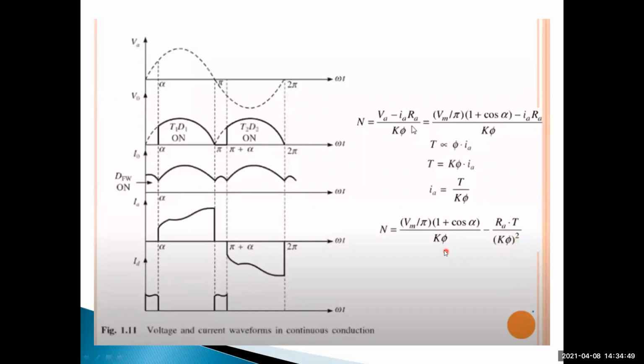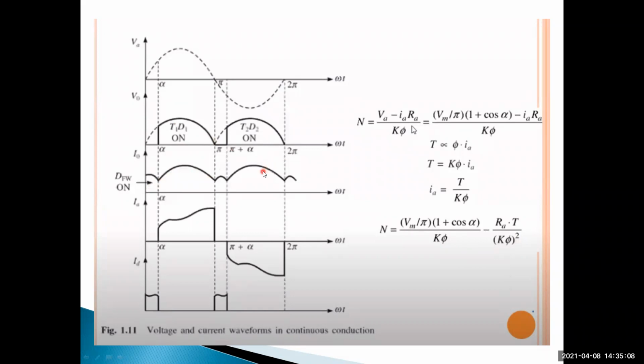Understand? So this is the single phase semi-controlled rectifier converter fed separately excited DC motor. In this, the supply voltage is positive and the output current is positive.